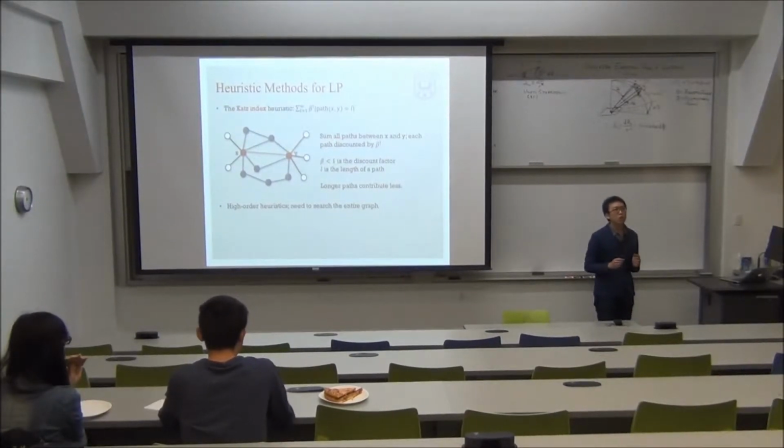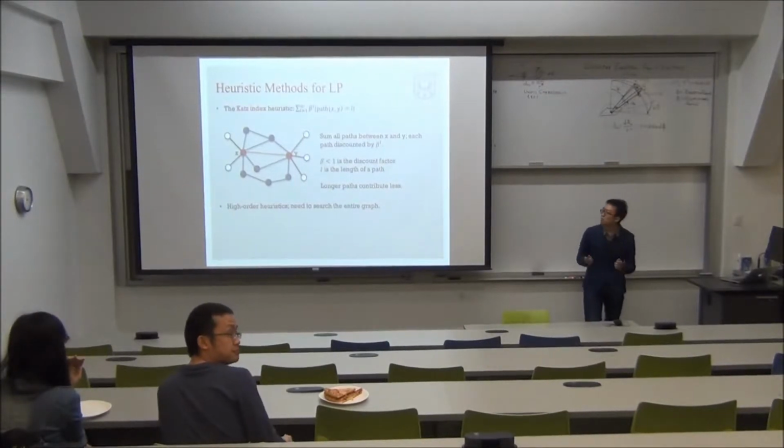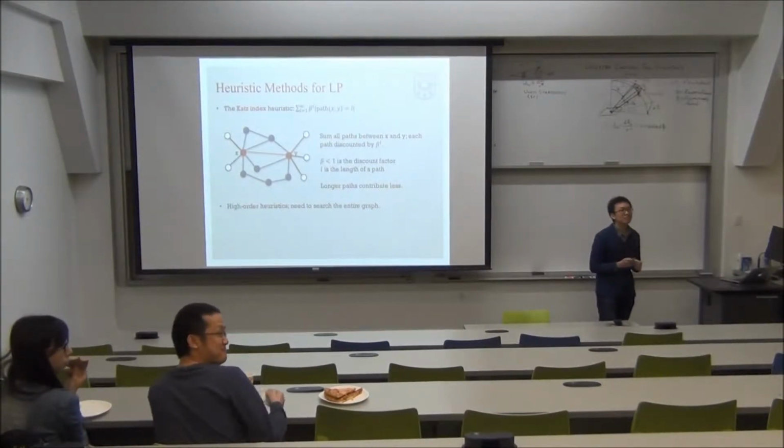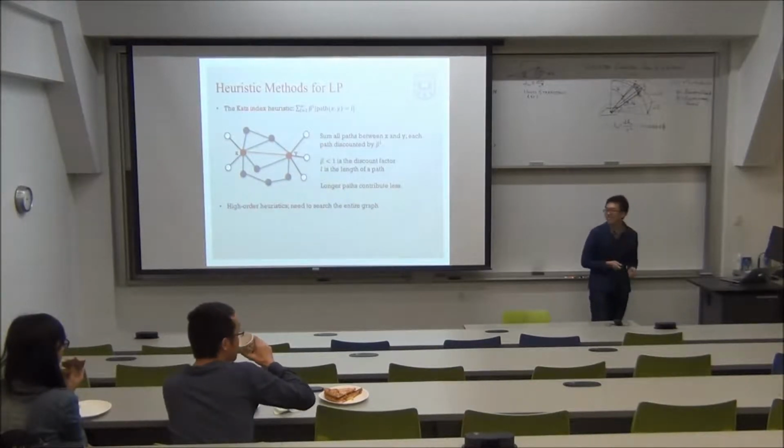Yes, it's AUC score. AUC score measures the probability that a random positive link has a higher score than a random negative link. So I think what Rob was getting at is, is every link as important as every other link? Yes.